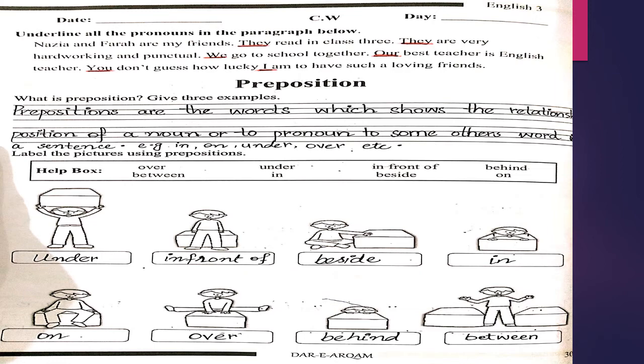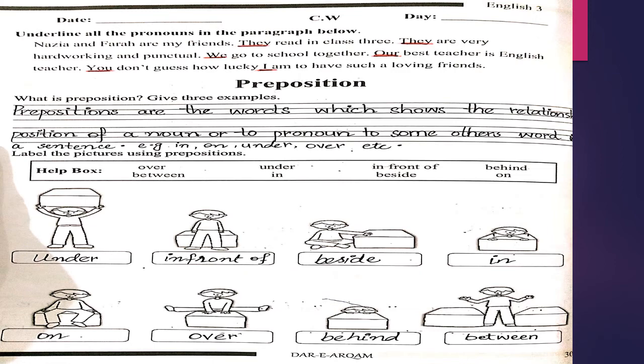Nazia and Farah are my friends. They read in class 3. Here they use the word they, which is a pronoun and which is used in place of Nazia and Farah. So underline the word they because it is a pronoun.